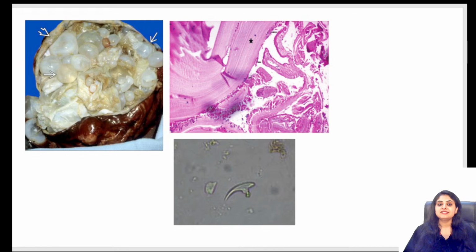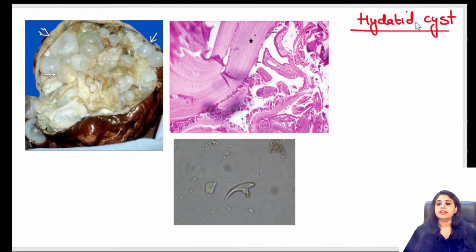This is for the second years. It's a spotter, but very, very, very important. All 3 pictures taken together. Gross, microscopy, fluid. It's a classical case of echinococcus. Hydatid cyst, very good. So first let's go one by one.